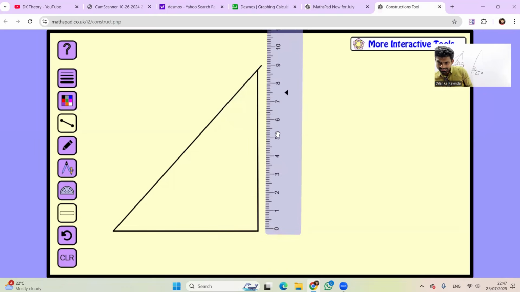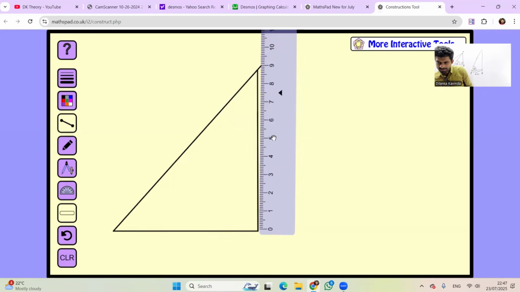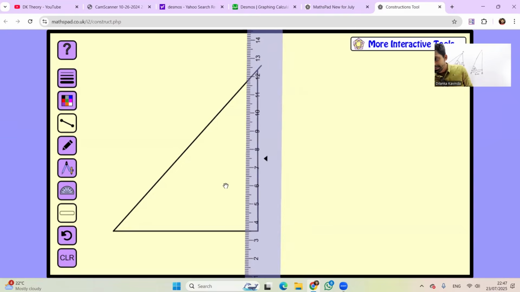Right, okay. How many centimeters are there? I can get nearly 9 centimeters. So we can take 9 centimeters, or 8 point, let's take 9 centimeters. Wait a minute.